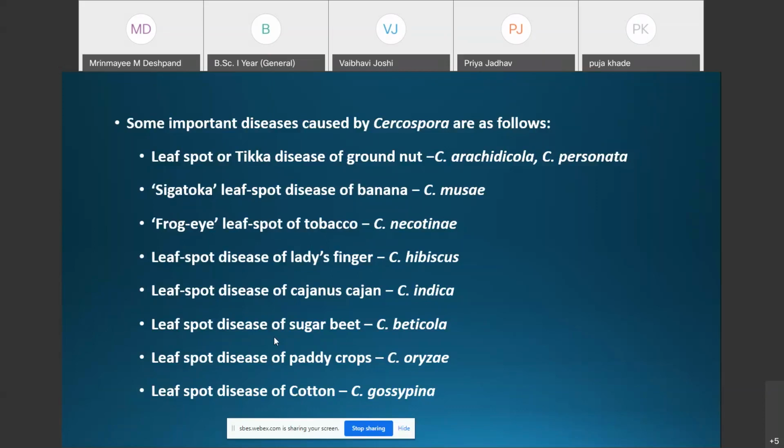These are some examples of diseases caused by different species of Cercospora. From this it is clear that Cercospora mainly infects economically important plants, and it usually attacks their leaves.